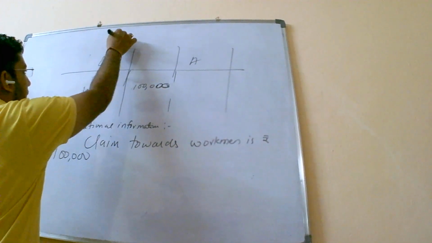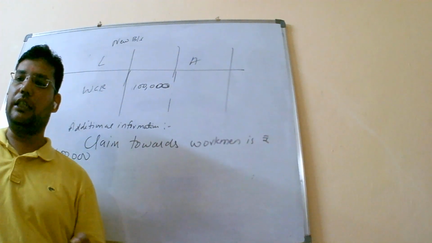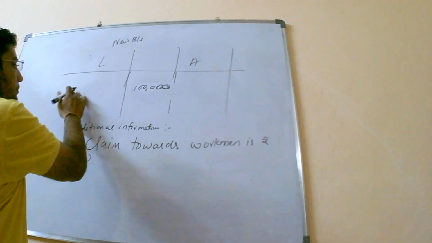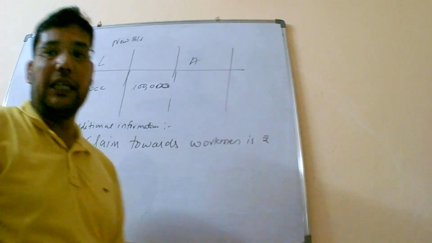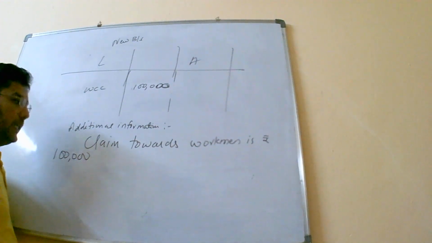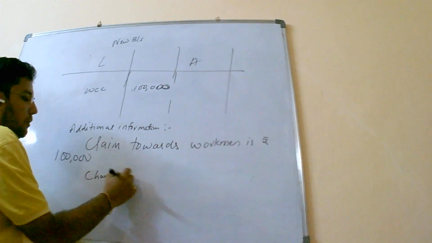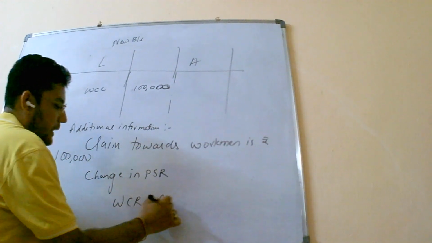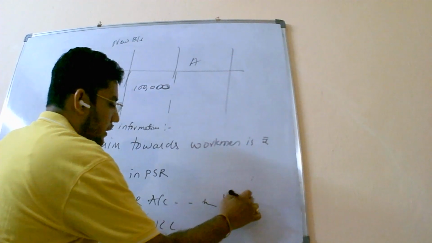sheet, where after reconstitution, let us say change in profit sharing ratio, admission, retirement, the amount of reserve will be converted into claim of 1 lakh. So new balance sheet it will be appearing at 1 lakh. And if you are asked to pass the journal entry in case of change in PSR, it will become WCR account debit to workmen compensation claim 1 lakh.